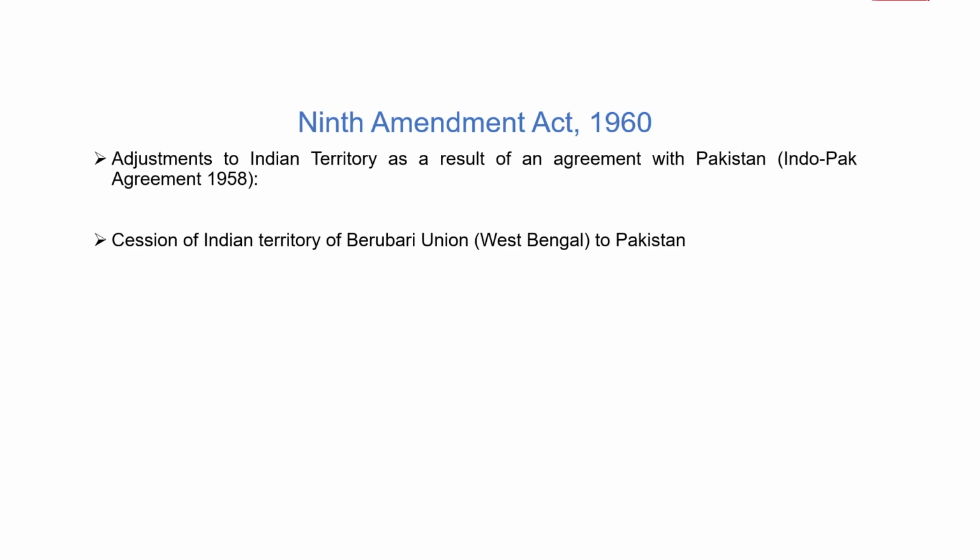Next is the 9th Constitutional Amendment 1960. The 9th Constitutional Amendment was done in 1960. Basically, the Constitution Amendment was done to give some territory which is known as Berubari. First, we have to understand the Berubari case. Let's suppose I'm making a rough graph. Let's suppose this is the Indian map.